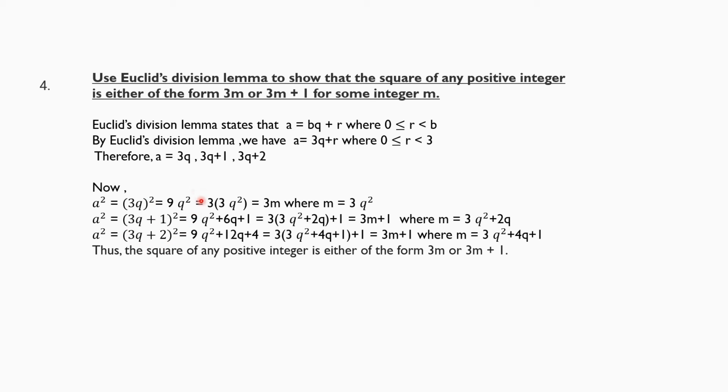Here we have the answer as 9q square, 9q square plus 6q plus 1 and 9q square plus 12q plus 4. But it is not in the form of 3m or 3m plus 1.